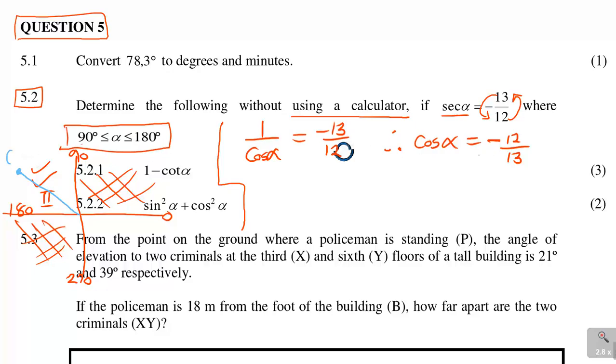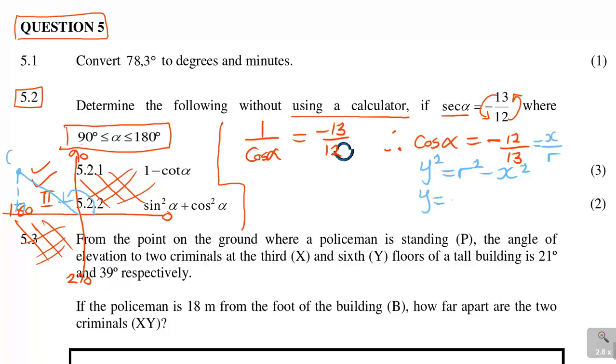So remember cos is the same in terms of x, y, and r. Cos is x over r. So when I do this triangle, remember I repeat this again in my maths N2. Now if I want to find y here, remember y squared is equal to r squared minus x squared.